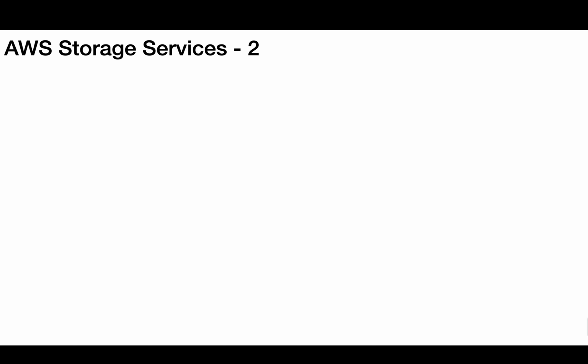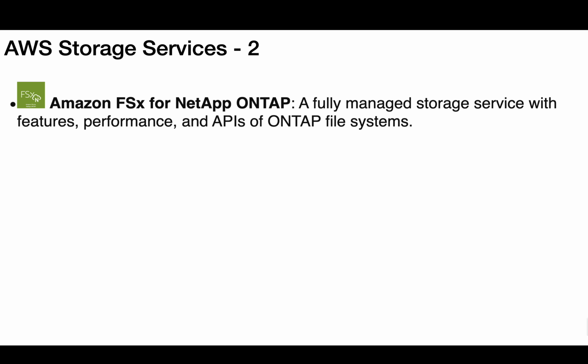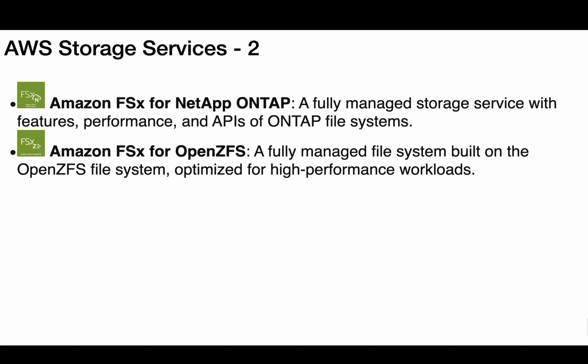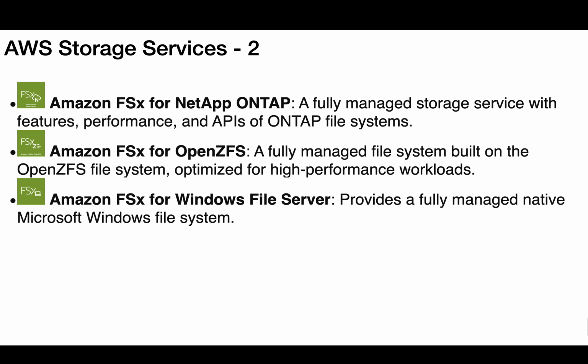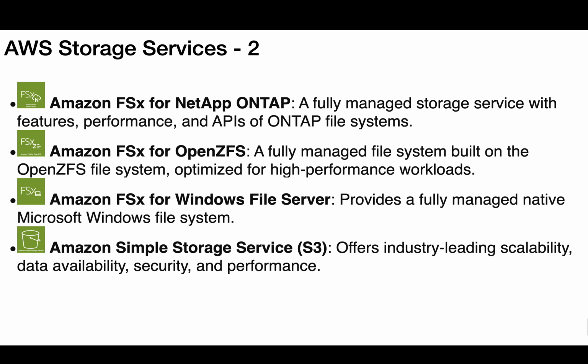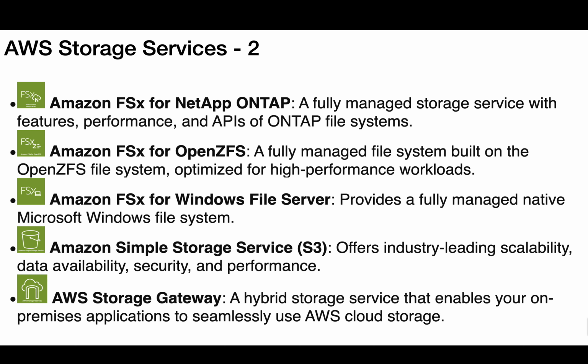AWS Storage Services. 2. Amazon FSx for NetApp ONTAP, a fully managed storage service with features, performance, and APIs of ONTAP file systems. Amazon FSx for OpenZFS, a fully managed file system built on the OpenZFS file system, optimized for high-performance workloads. Amazon FSx for Windows File Server provides a fully managed native Microsoft Windows file system. Amazon Simple Storage Service, S3, offers industry-leading scalability, data availability, security, and performance. AWS Storage Gateway, a hybrid storage service that enables your on-premises applications to seamlessly use AWS cloud storage.